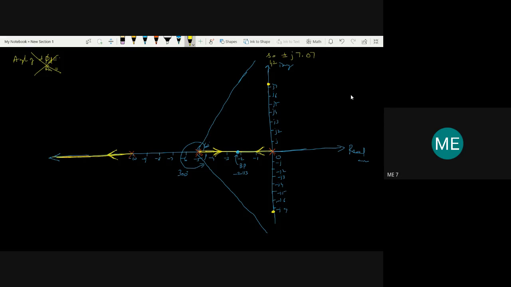While moving towards infinity, is the root locus going to intersect with the imaginary axis or not? Yes, it is going to intersect with the imaginary axis. So I cannot draw like this, because it has to pass through this point. This is the guideline which is approaching infinity, so I cannot draw just parallel to this, and I cannot stop here. We have to show that the root locus is going to